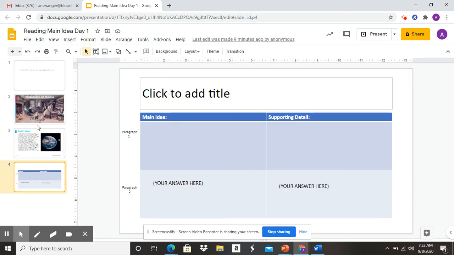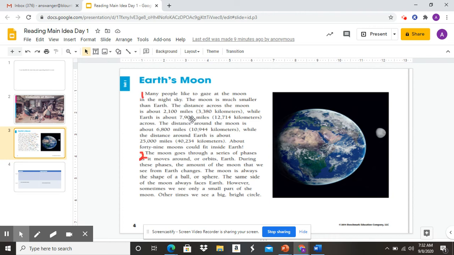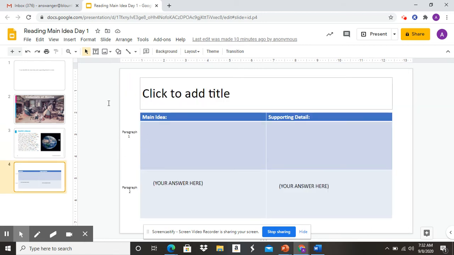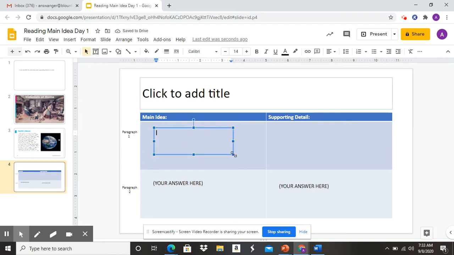So in paragraph 1, I noticed that over and over again, it kept talking about how much larger the Earth was than the moon. So I think that's the main idea because it kept saying over and over how much larger the Earth was than the moon. So I think that's my main idea. So I'm going to put my answer in there for you, okay? So I'm going to start it out with the main idea is that Earth is much larger than the moon. That's my main idea for the first paragraph.